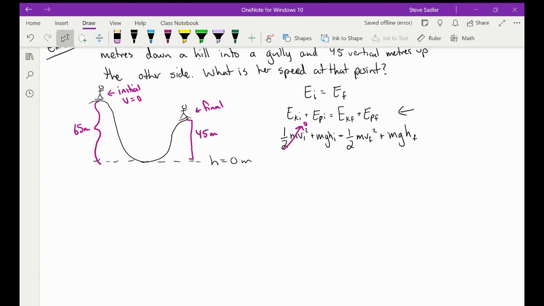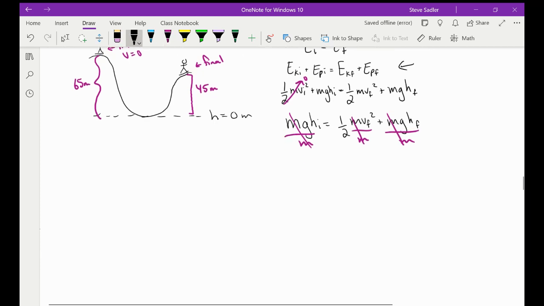So now we can rewrite our formula. mghi is equal to 1/2 mv final squared plus mgh final. The really cool thing about this is that you have a mass in every term here. So you can simplify this and divide out the mass from every term, and it goes away.